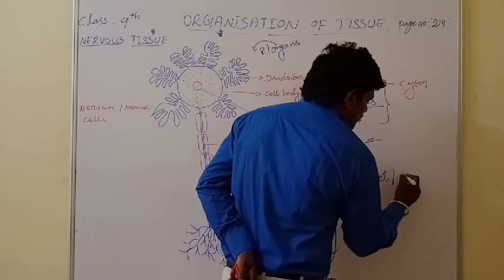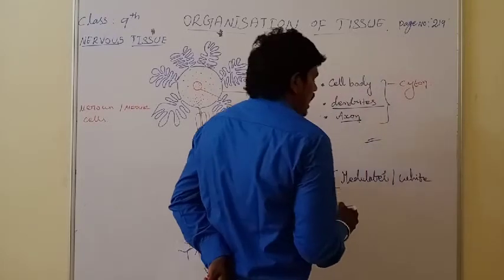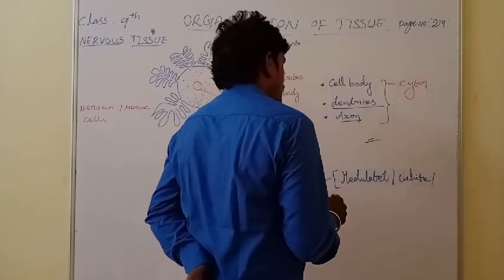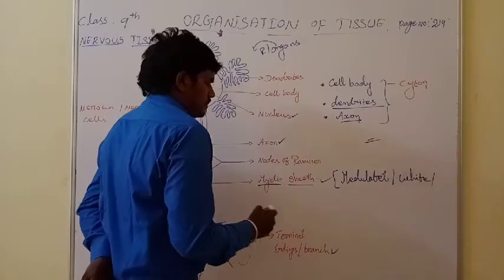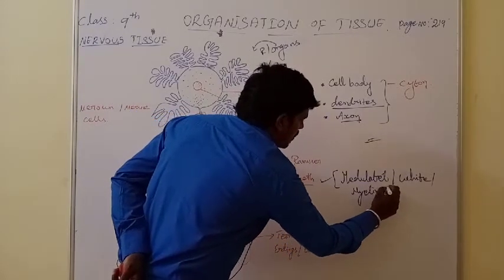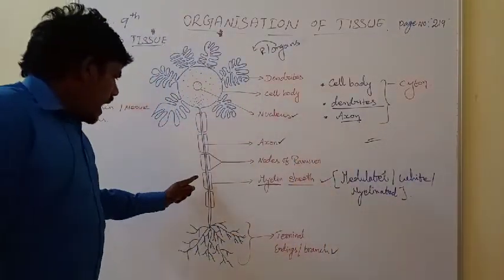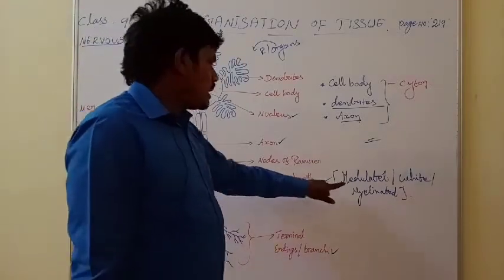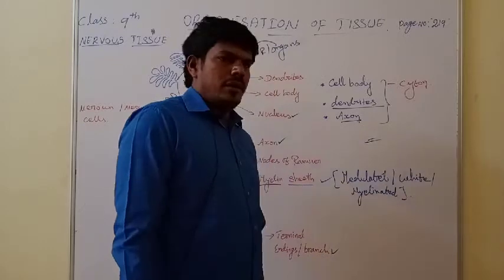Covered means white, and myelinated, mentioned in myelin. So when the axon is covered in myelin sheath, that axon or nerve is called medullary neuron or white neuron or myelinated neuron.